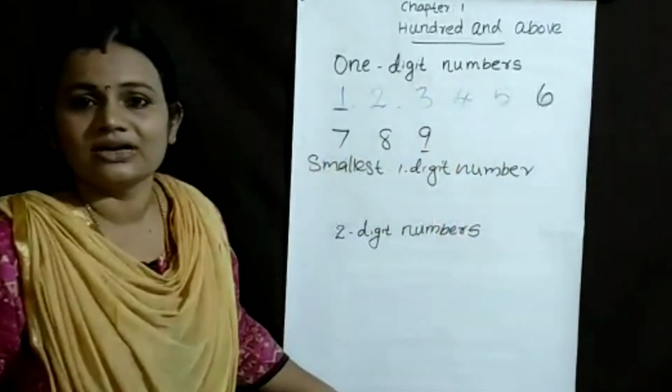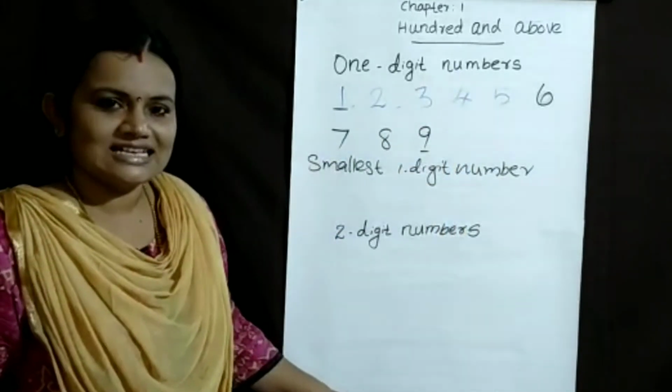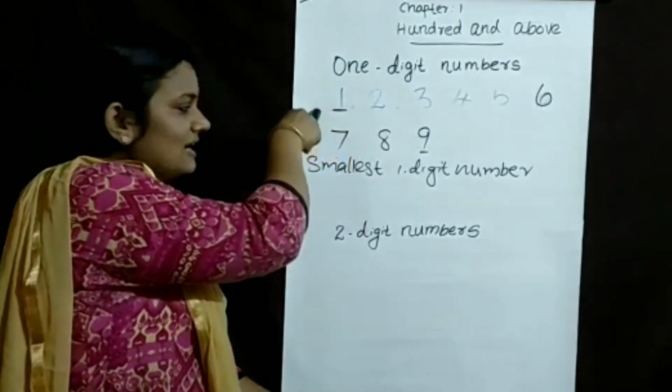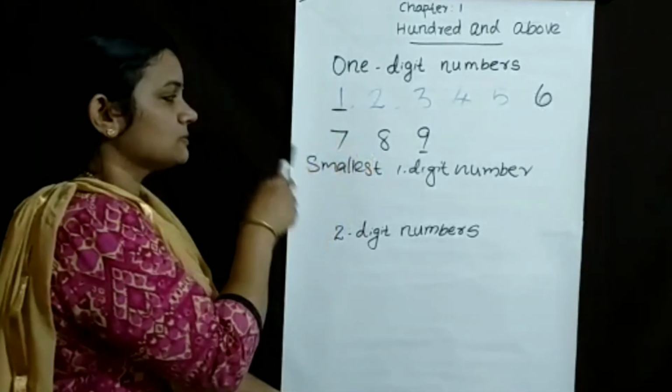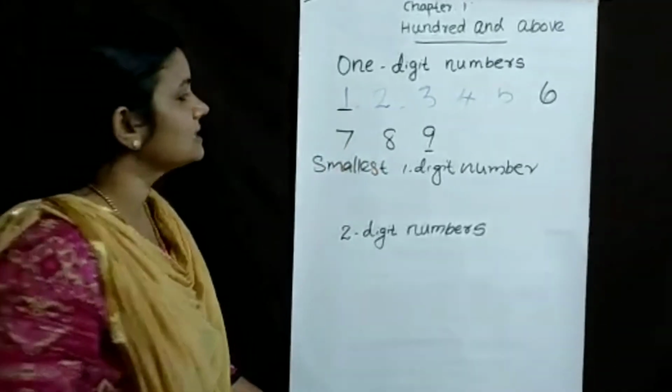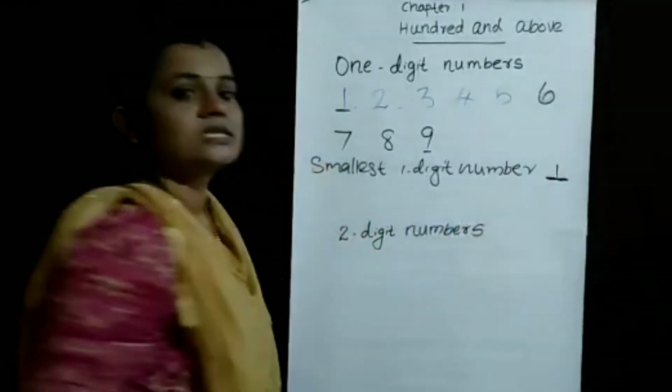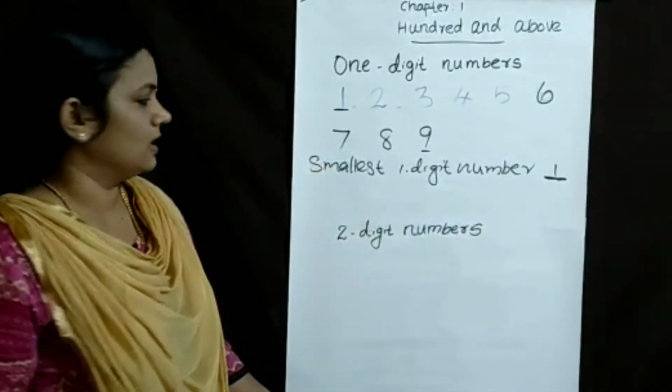Which is the first one-digit number? 1. So the smallest one-digit number is 1.